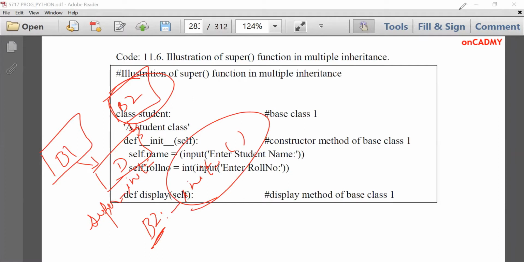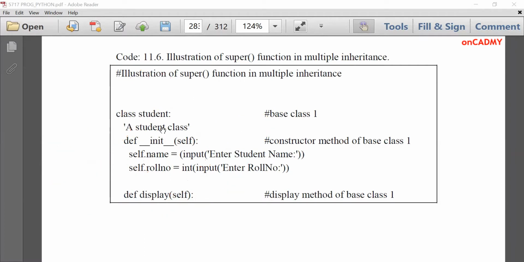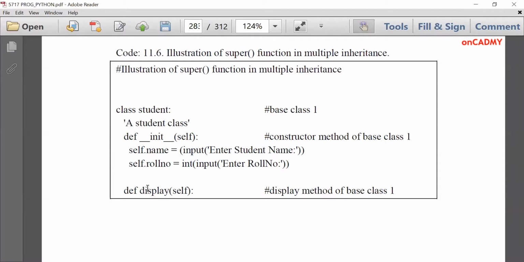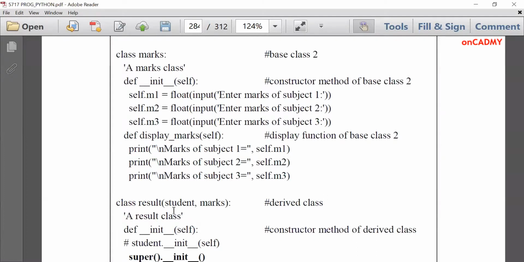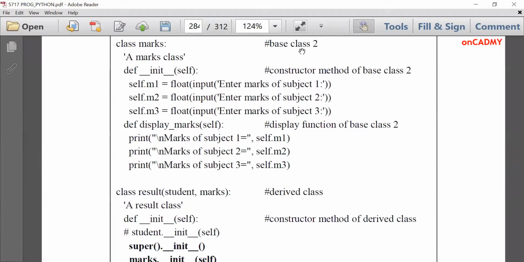So this is explained in this example. Here we have created a student class, the same way we have input name and roll number and display their values. After that, in the marks class, we have taken input of marks of 3 subjects and displayed them. And you can see over here, we have created the marks class without inheriting the student class. This is an individual class. But over here, this is multiple inheritance.